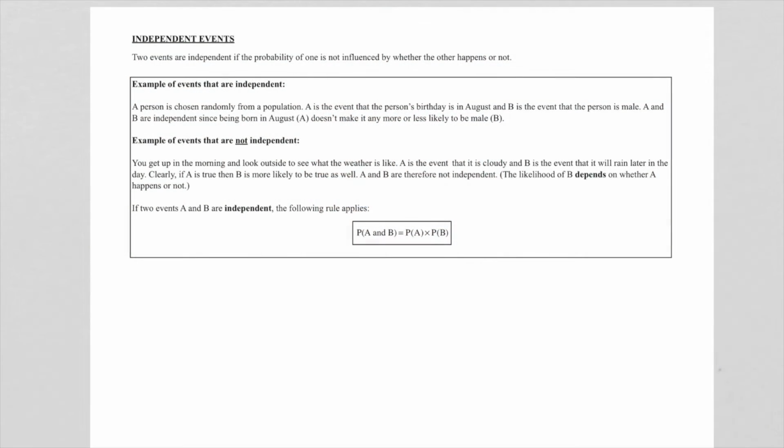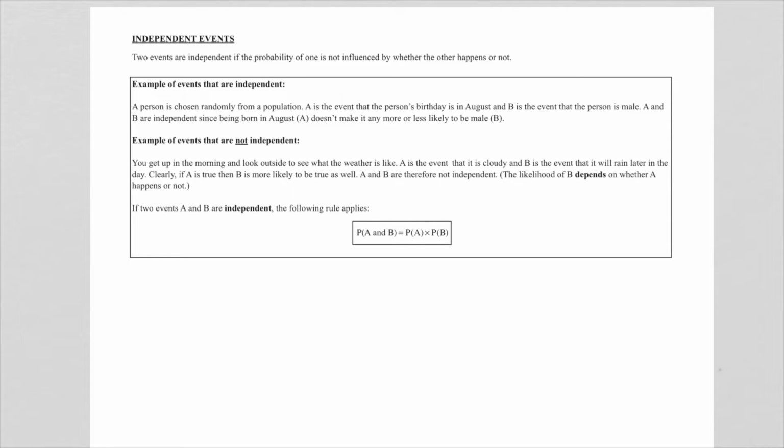Independent events. Two events are independent if the probability of one of them is not influenced by whether the other happens or not. Now, that still sounds a little bit awkward or difficult almost.